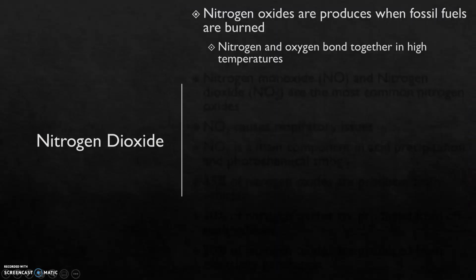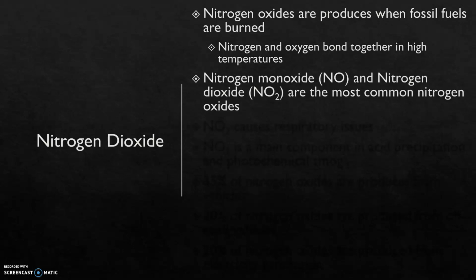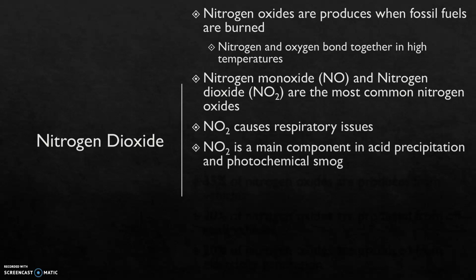Nitrogen oxides are produced when fossil fuels are burned because nitrogen and oxygen bind together in high temperatures. The most common nitrogen oxides are nitrogen monoxide and nitrogen dioxide. Nitrogen oxides are dangerous because they cause respiratory issues. They are also components in acid precipitation and photochemical smog.